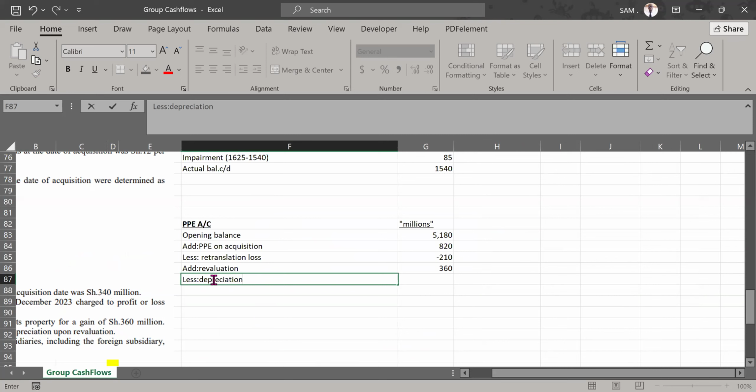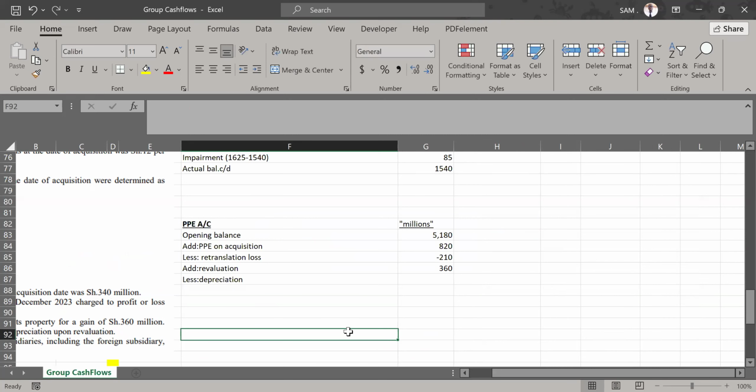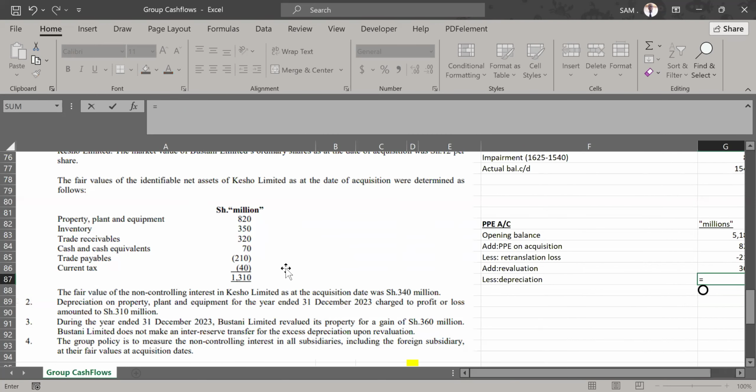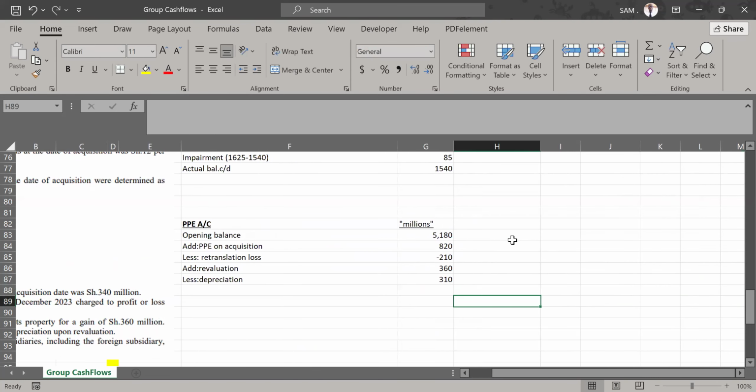Depreciation normally affects the value of our PPE negatively. It reduces the value of our PPE. Where do we get depreciation? Depreciation was given in note number 2. You can see the depreciation, 310 million. So we have everything we need. So 310 like that, and depreciation normally reduces the value of our PPE, so it should come in as a negative.